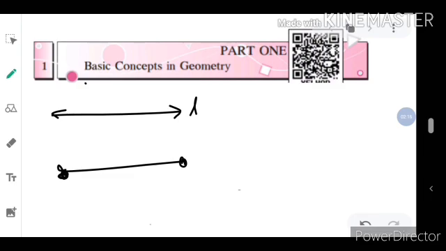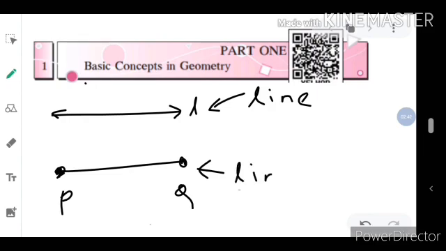This is line PQ. This is line, and this is line segment. Let's see what is the difference between line and line segment.